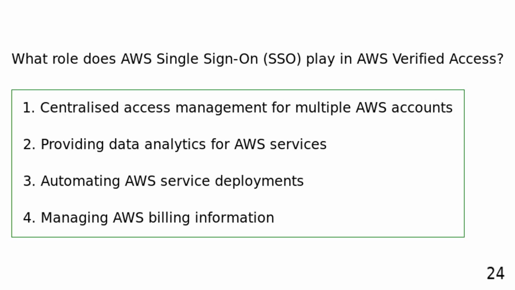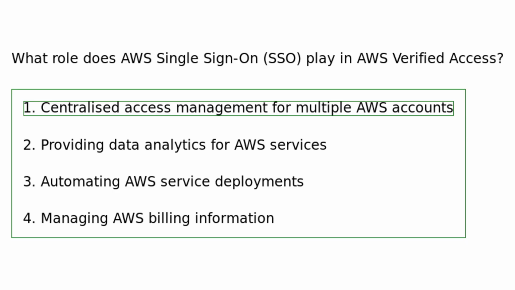What role does AWS Single Sign-On play in AWS Verified Access? Centralized access management for multiple AWS accounts. Providing data analytics for AWS services. Automating AWS service deployments. Managing AWS billing information. AWS Single Sign-On provides centralized access management for multiple AWS accounts under a single authentication process in AWS Verified Access.